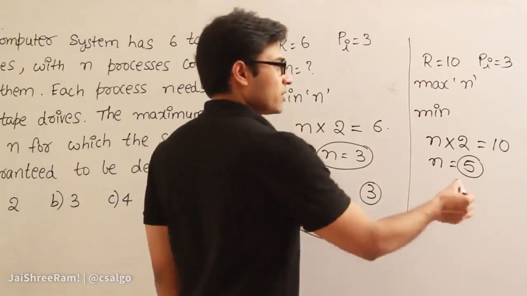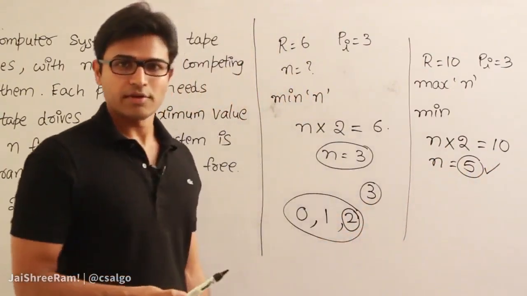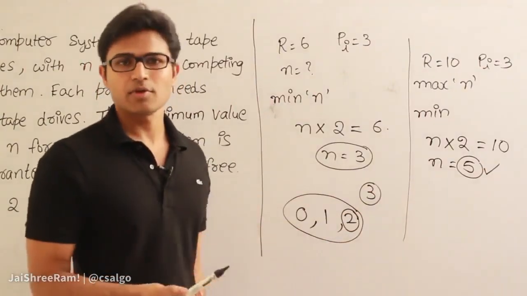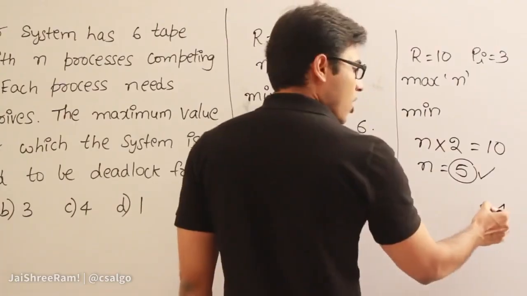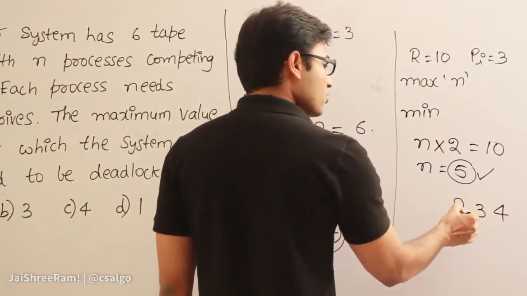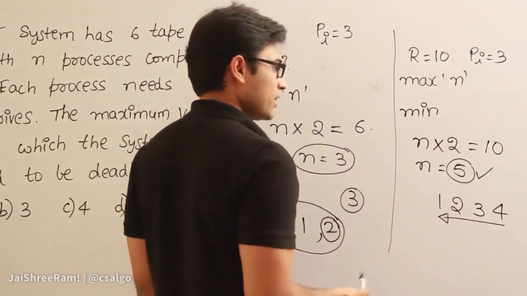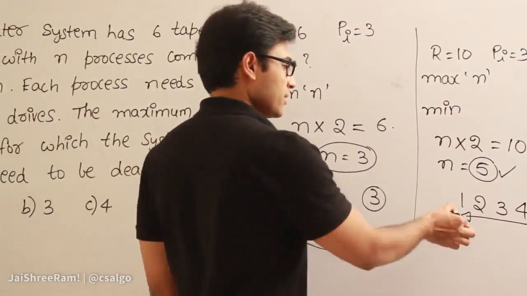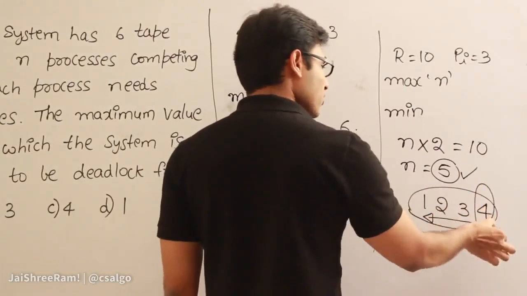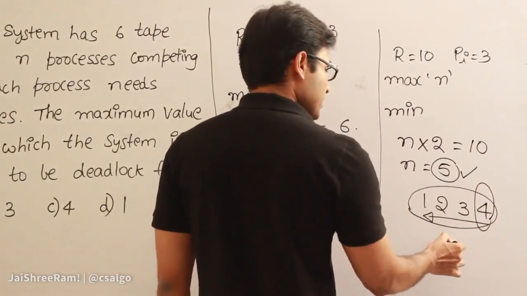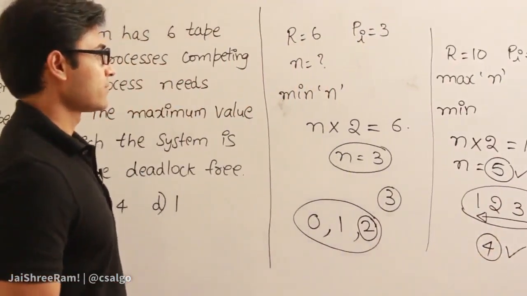So if 5 is going to lead to deadlock at minimum, then anything less than that is not going to be deadlock. The reason is we are finding the minimum number of processes required. Therefore 4 will not lead to deadlock, or 3, or 2, or 1. Any of these numbers of processes will not lead to deadlock. Then out of all these numbers which are not leading to deadlock, what is the maximum value? 4. Therefore, if I use 4 processes, there will be no deadlock. This is the answer. Understood this? Fine.